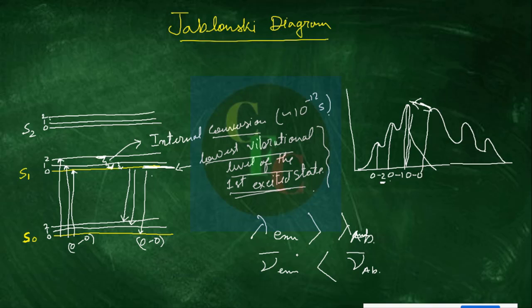This phenomenon was first observed by G.G. Stokes in 1852, and that's why this kind of shift, from the absorption wavelength to a lower energy wavelength for the emission maximum, is called the Stokes shift.